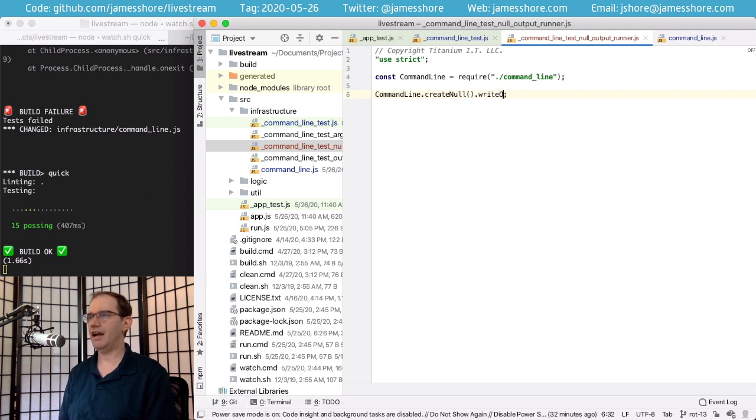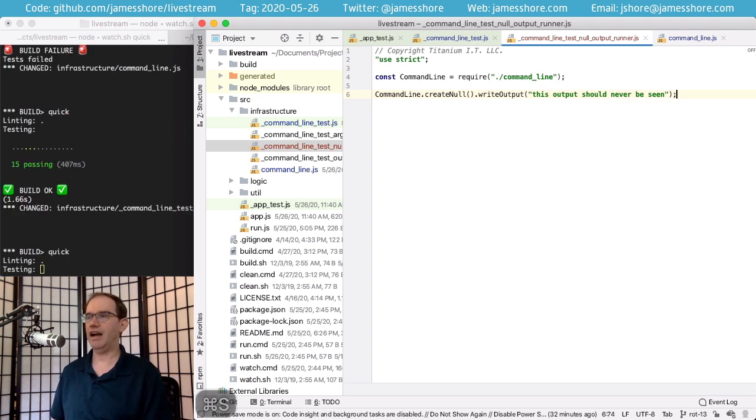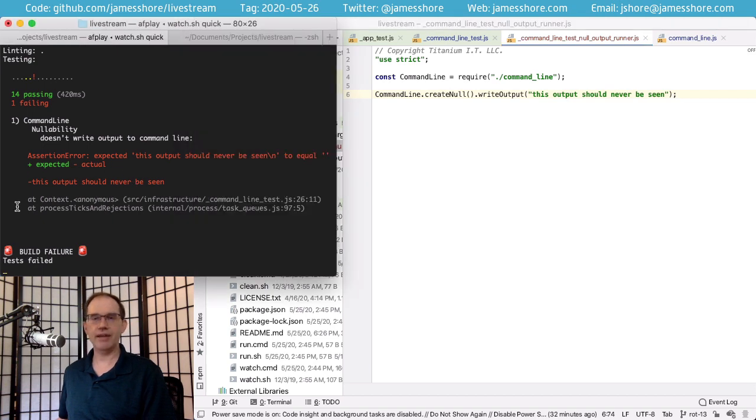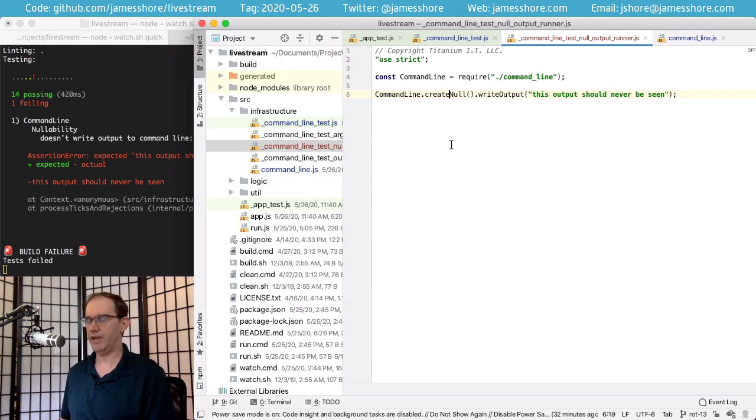Now let's write the output, and this output should never be seen. In fact, I think I'll say that. This output should never be seen. Because the null, well, should turn off the output to the command line. But it is actually writing it to the command line, and so this is the problem. This is what we need to fix.